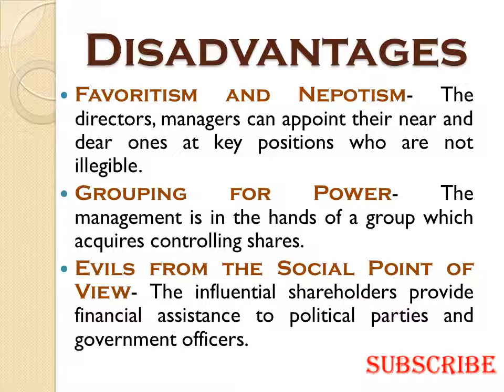The next disadvantage is evils from the social point of view. Influential shareholders provide financial assistance to political parties and government officers to save their company and to cover the illegal activities they have been doing in the company. They provide money to political parties so that their companies don't get blacklisted or face any problems, and to government officers, just to keep themselves from any harm or any actions taken by the government. So these were the disadvantages of the form of organization that is called company.